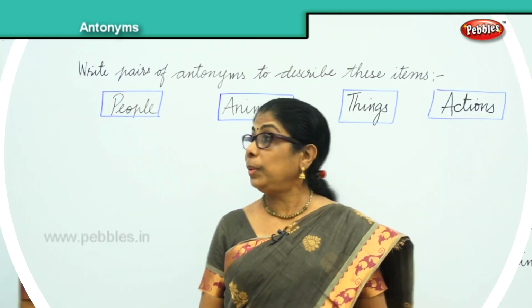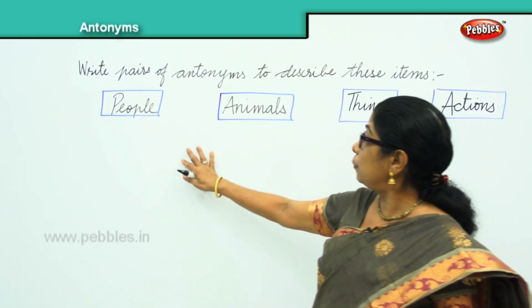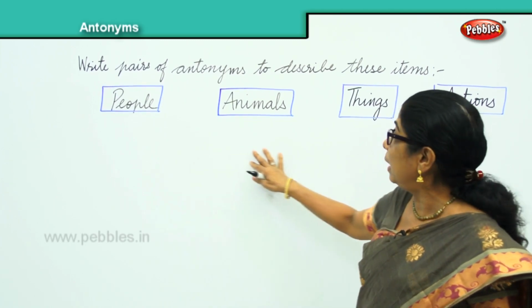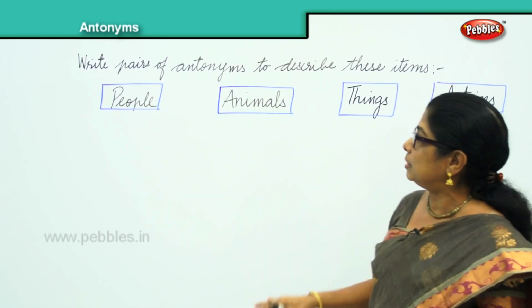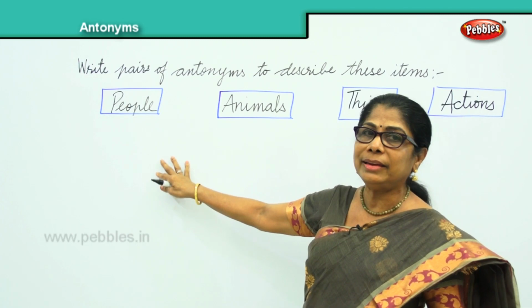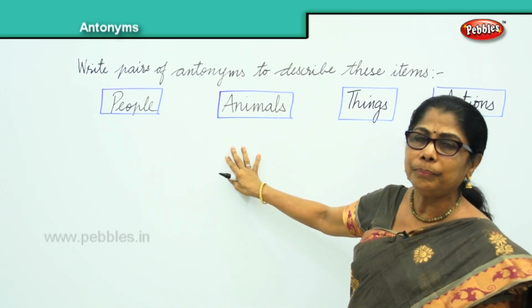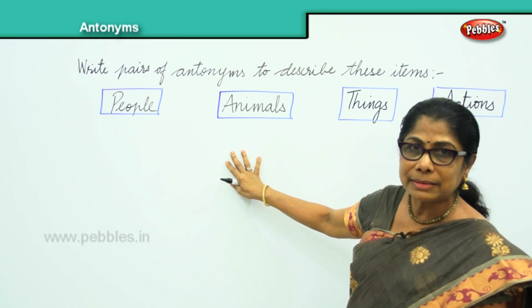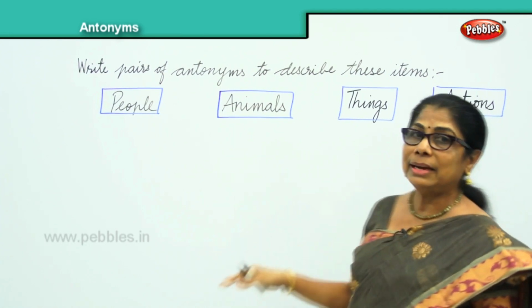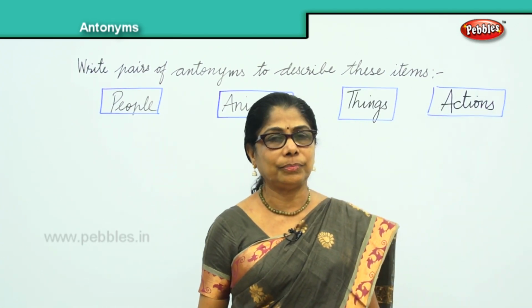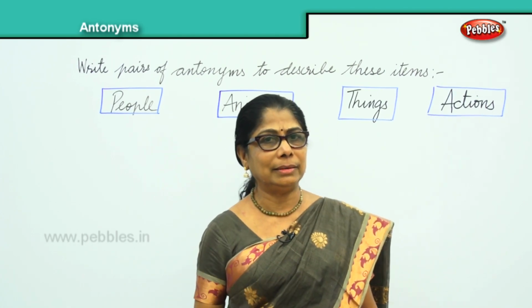Okay. We have here four words: people, animals, things, actions. Now we are going to find pairs of antonyms to describe people, animals, things, and various actions. I will do one and you give me the answer.